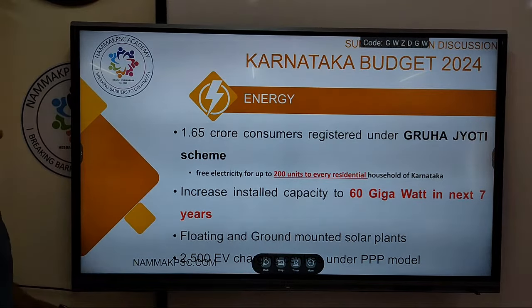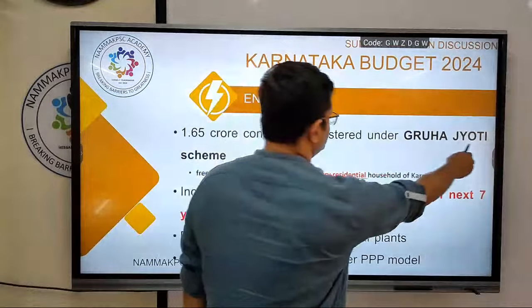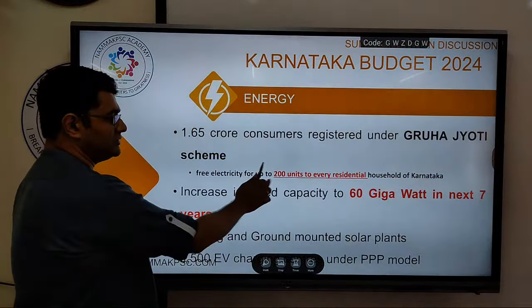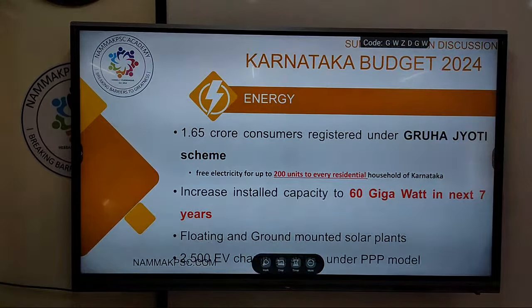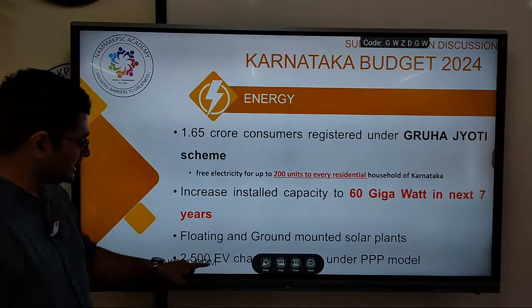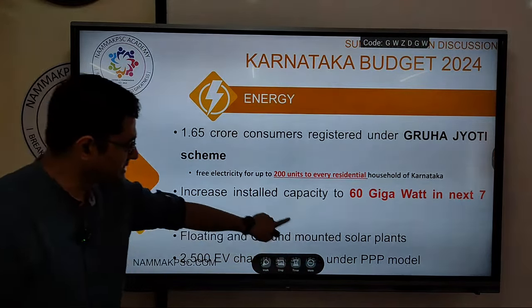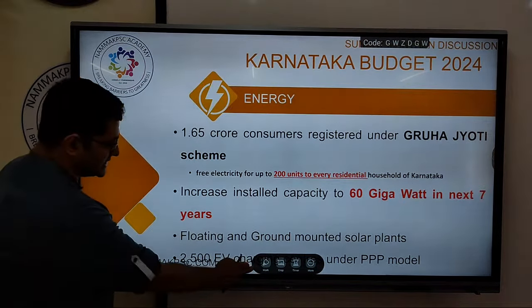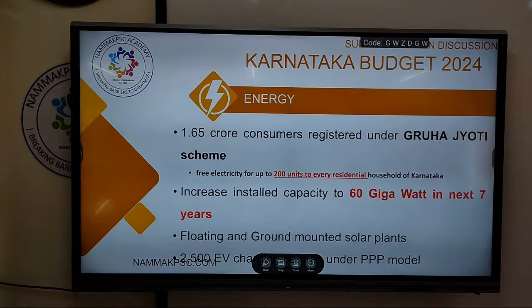All right. So one is the Gruha Jyoti scheme, 200 units. If you didn't know that, you have to remember 200 units of electricity to households of Karnataka. Then increase the capacity of electricity generation to 60 gigawatts in the next 7 years. Solar plants shall be set up. Here EV charging stations shall be set up. So these are some of the measures in the energy sector.